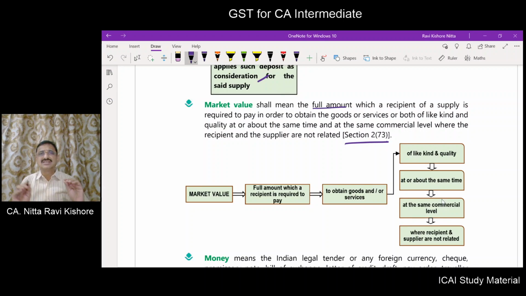My dear friends, in simple terms we will understand what market value is. You went to a nearby shop in your locality to buy 1 kg of rice.